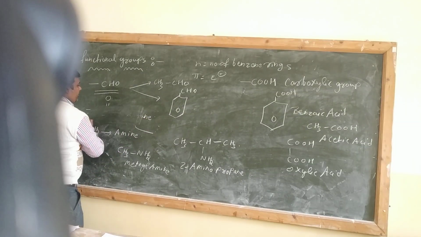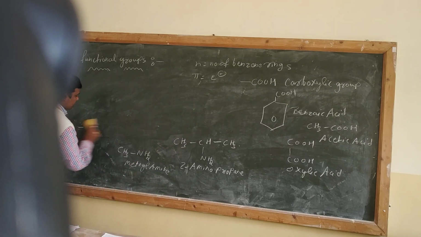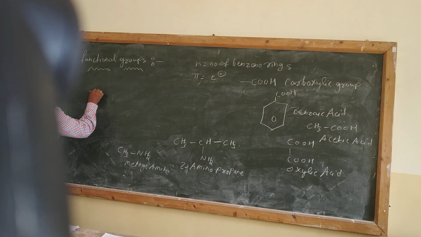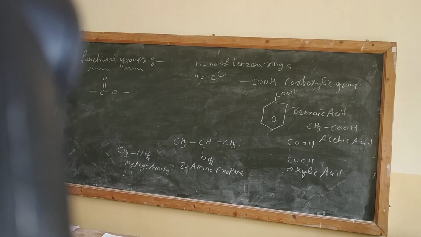Okay, then we have the next category of a functional group that is called the ester. C double bond O, single bond O. This is called the ester. क्या बोलते हैं हम लोग इसको? Ester. So you can note it down. Whenever you see such a compound, it will be called the ester.